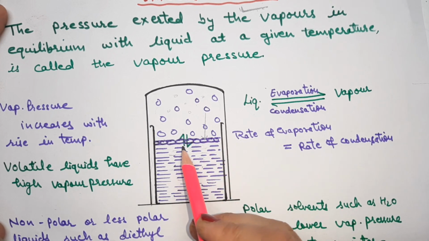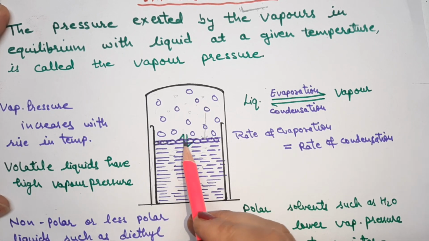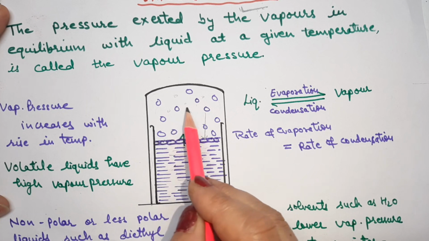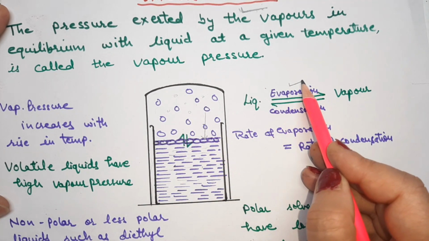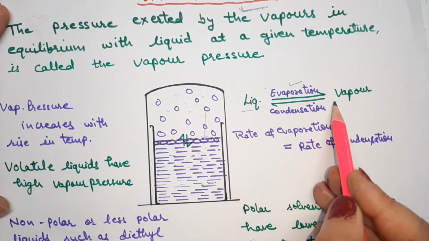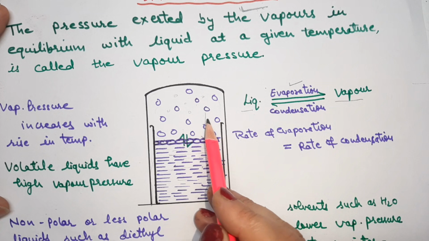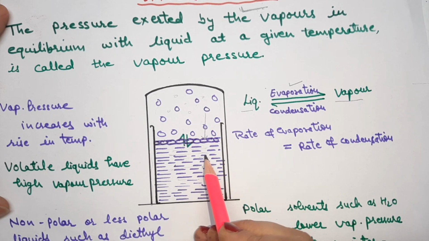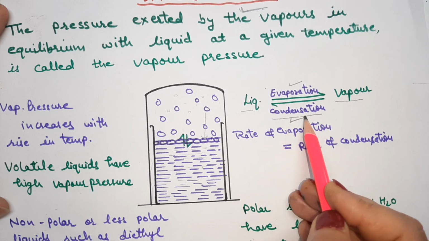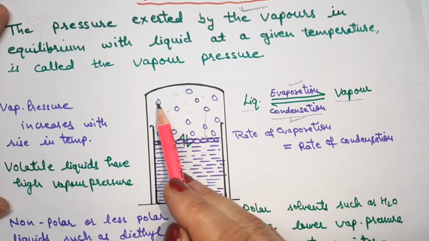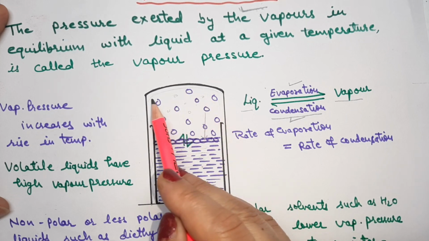The first process, where the molecules of the liquid leave the liquid form and reach the vapor form, is known as evaporation, where the liquid is converted into vapors. And the reverse process, when the vapors strike the surface and condense back to the liquid, is known as condensation. Now the vapors are unable to leave to the atmosphere.